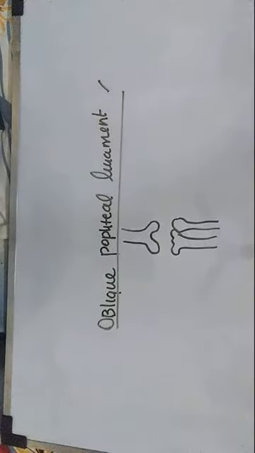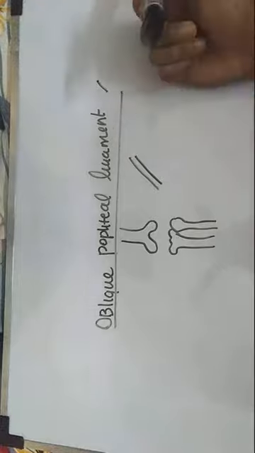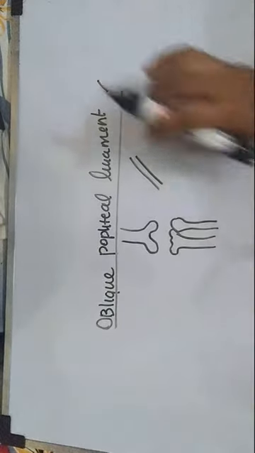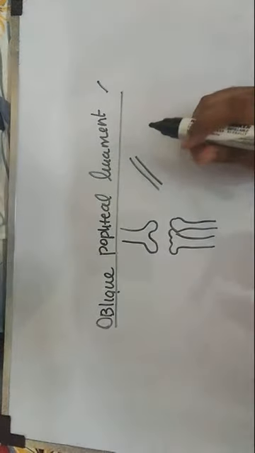Next we are going to talk about the oblique popliteal ligament. So far we have talked about the fibrous capsule, ligamentum patellae, tibial collateral ligament, and fibular collateral ligament, and now we are going to talk about the oblique popliteal ligament. What does the word oblique stand for? It is cross. Oblique means crossed. As you know about the tibia, if you don't know, listen to me.